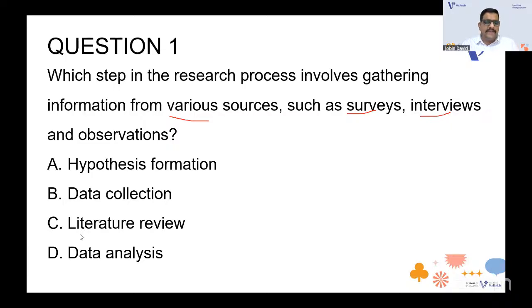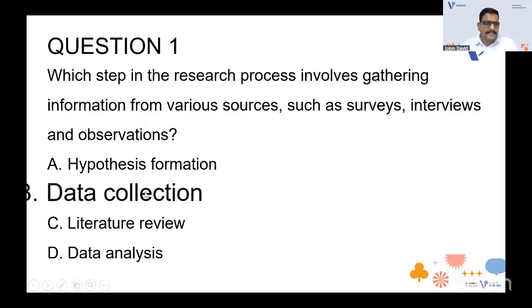We are having two options with the data: data collection and data analysis. It's not data analysis we have. Obviously, it will be data collection only. So that is the answer that we have. Data collection, that's the right answer. Good. You YouTube babies are also answering it as the correct one. Everybody is telling it is data collection. Very good. So we'll go with the next question.